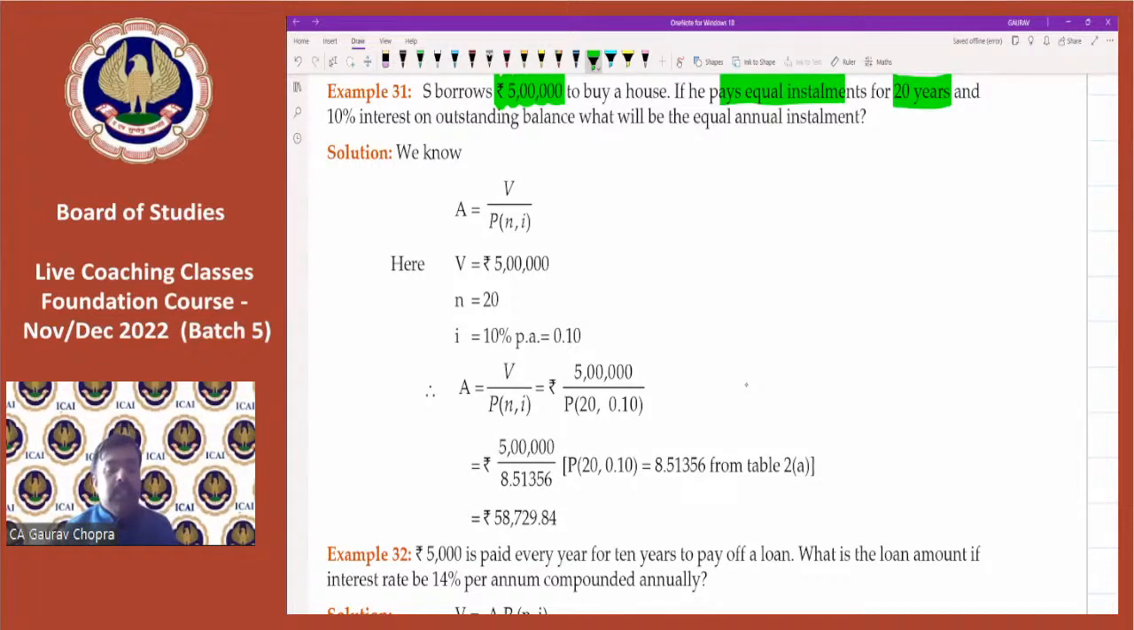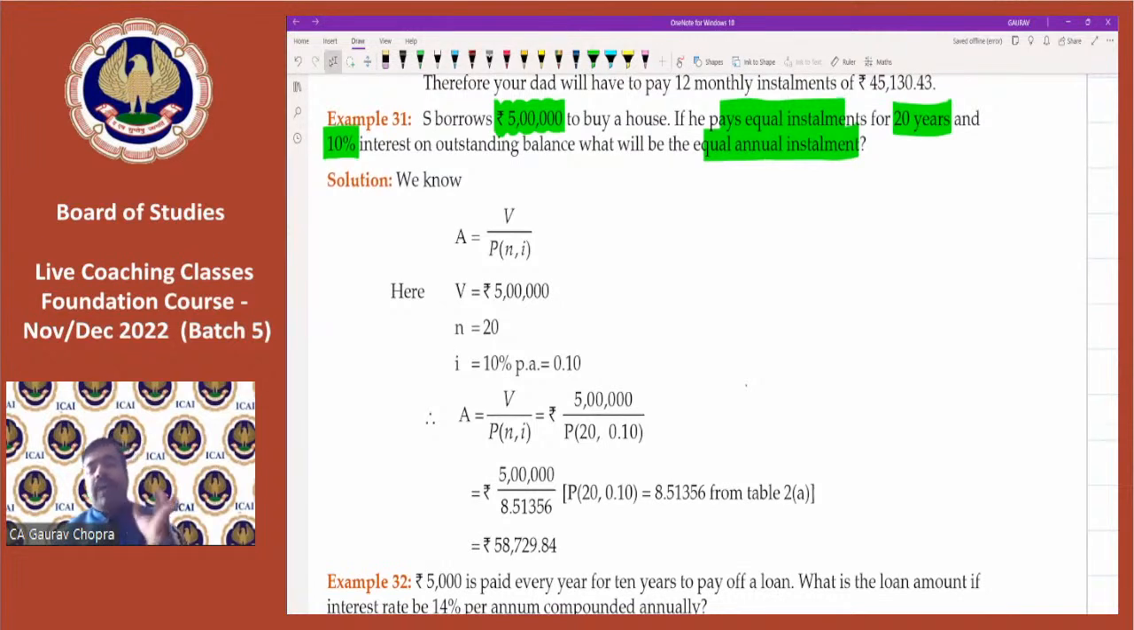Equal installment, and the rate of interest is 10% on the outstanding balance. So it is already the normal concept. Then what will be the equal annual installment? So we have to calculate the installment amount. First of all, what is this 5 lakh? Is this 5 lakh the future value or present value? This we have to understand.